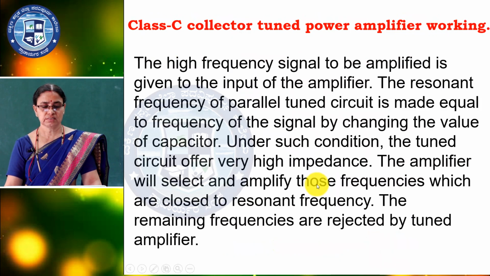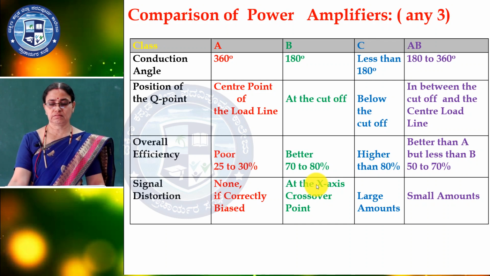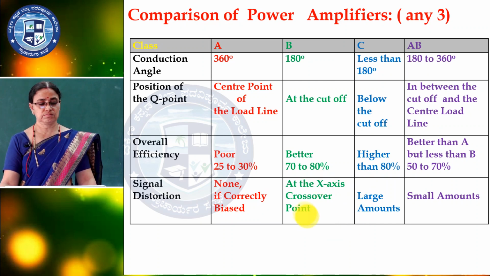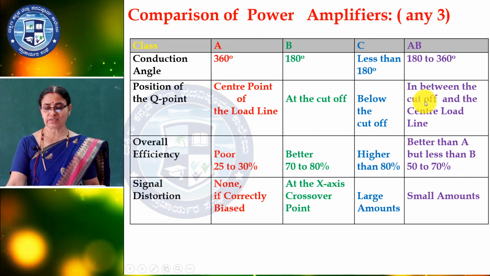So, here is the comparison of power amplifiers. There are conduction angle, position of the Q point, overall efficiency and distortion. The conduction angle is 360 degrees, 180 degrees, less than 180 degrees, and 180 to 360 degrees. The position of the Q point is the center of the load line, at the cutoff, below the cutoff, or between the cutoff and the center of the load line.